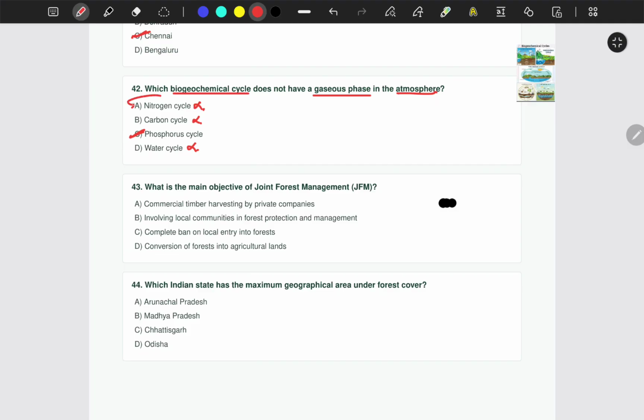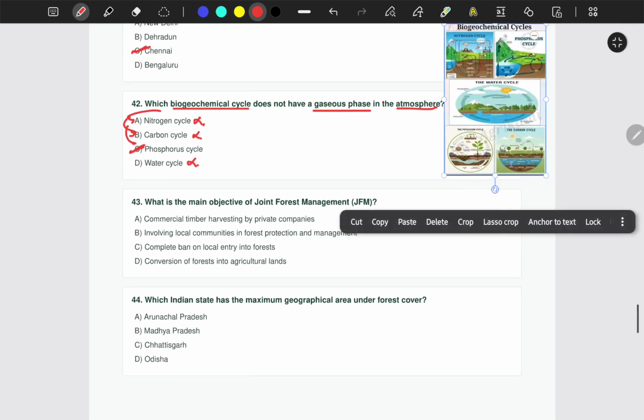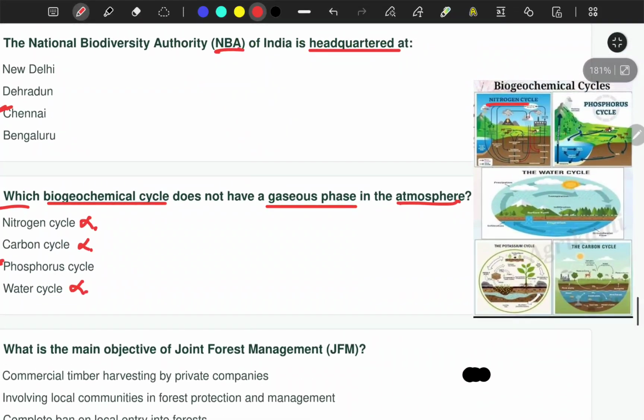These are different kinds of biogeochemical cycles. So you can see here, we have the nitrogen cycle, phosphorus cycle, water cycle, potassium cycle, carbon cycle.